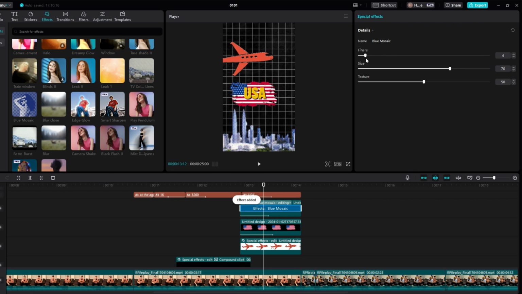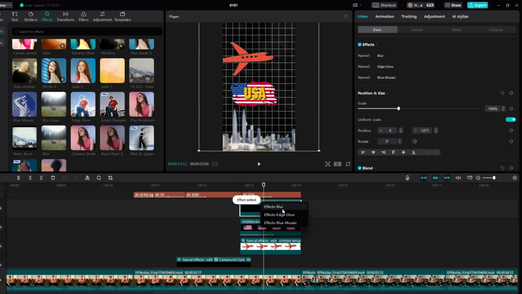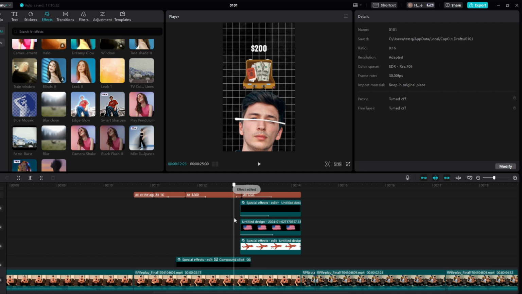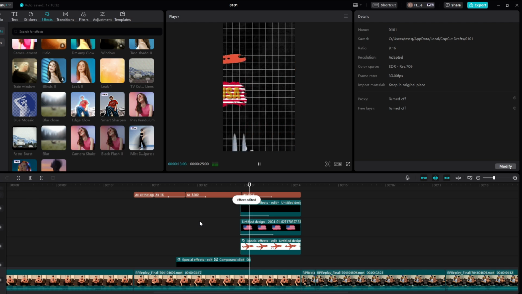It may not look the best, but if we add filter to 15, the size to 20, and then the texture to like 10, and then we will decrease the blur to 1. Yeah, perfect.